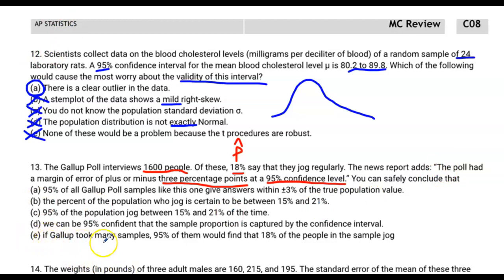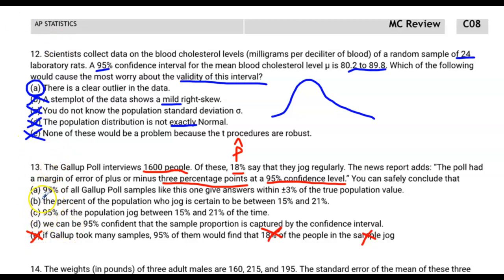Oh, here's one. If we took many samples, 95% of them would find that 18% of the people in the sample jog. Whoa, 18% of the people in the sample? First of all, we don't make assumptions about samples. And second of all, only 18% and not 18% plus or minus 3. This one's doubly wrong. And in this case, 2 wrongs don't make a right.